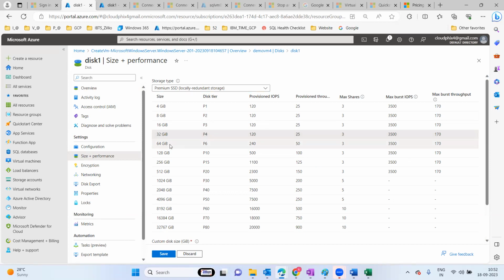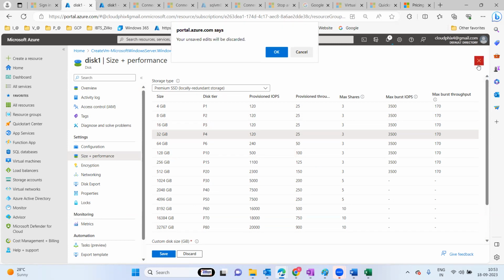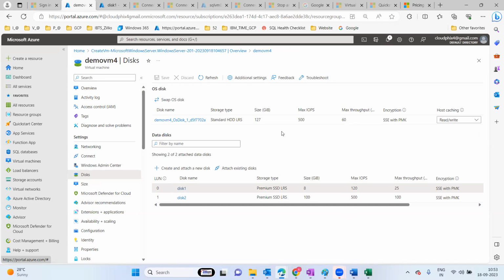Sometimes you will get space alerts, right? So what will we do? We'll increase the disk. Initially disk one is 8 GB, now it is going to 32 GB, and your disk space issue is going to be resolved. Just wait some time, I'm refreshing. Now this 8 GB is going to increase to 32 GB.